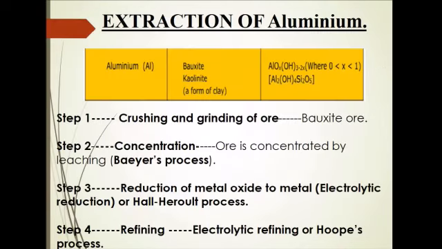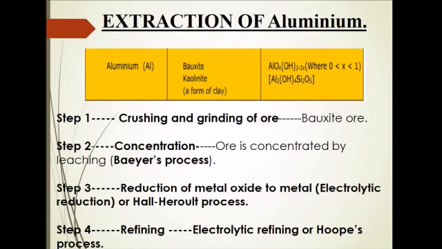Extraction of aluminium. We have studied the extraction of zinc, copper, and now we are going to study the extraction of aluminium. Remember, this is a very important question for your examination. It has always been asked for many years in your theory examination. Extraction of aluminium is asked for 3 marks, and it is very important, including a balanced chemical equation and also a diagram for this.